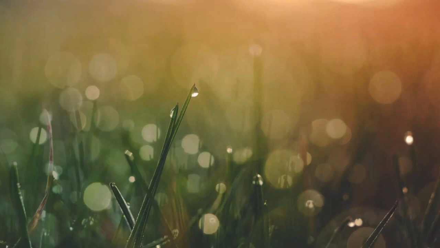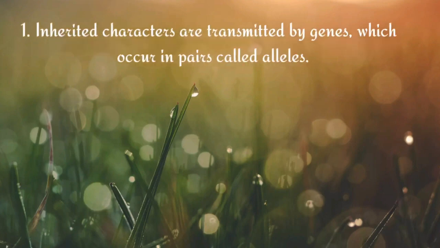So now let us proceed with the first Mendel's law of inheritance, which is that inherited characters are transmitted by genes which occur in pairs called alleles.